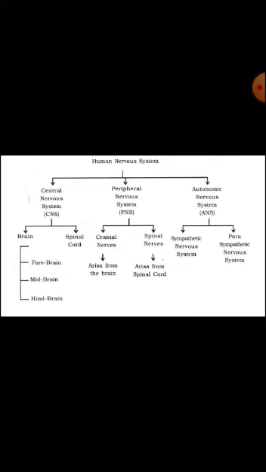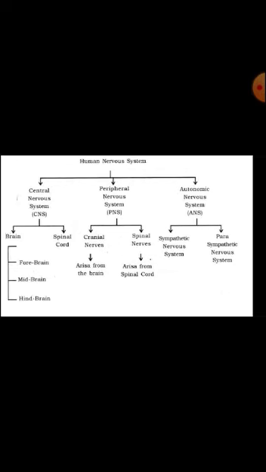The peripheral nervous system (PNS) is also classified into two parts: cranial nerves and spinal nerves. The cranial nerves arise from the brain, and the spinal nerves arise from the spinal cord. The autonomic nervous system is also classified into two parts: sympathetic and parasympathetic.